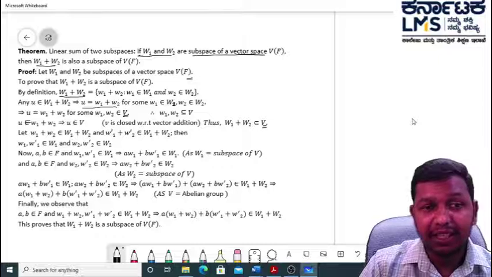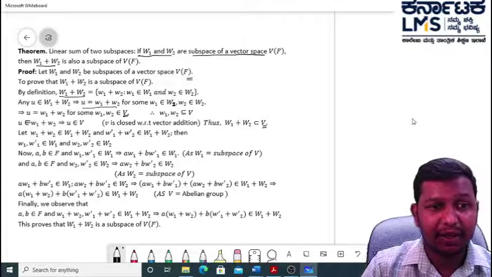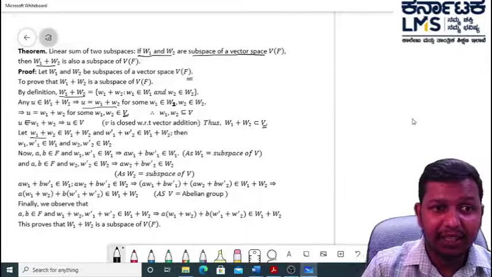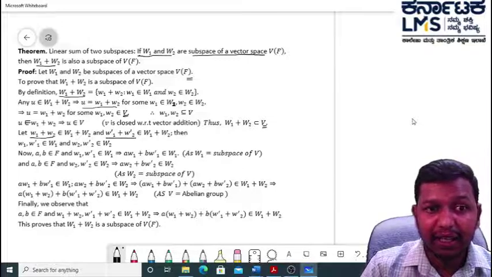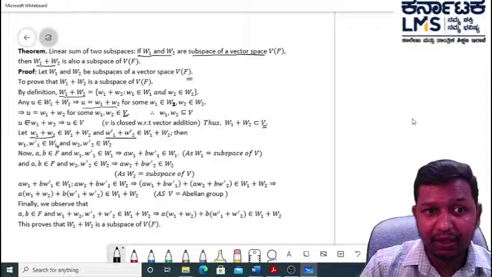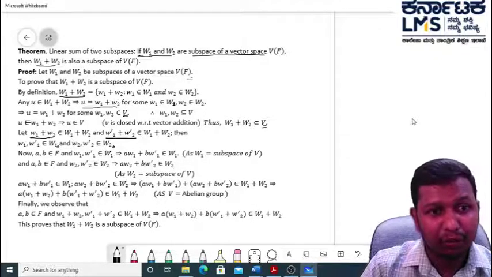Next, we need to check the criteria for subspace. To check the criteria for subspace, I need two elements. I take first element as W1 plus W2 and second element as W1 dash plus W2 dash, where W1, W1 dash are elements of capital W1, and W2, W2 dash are elements of W2.